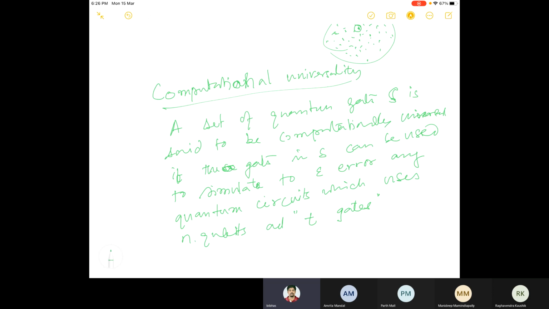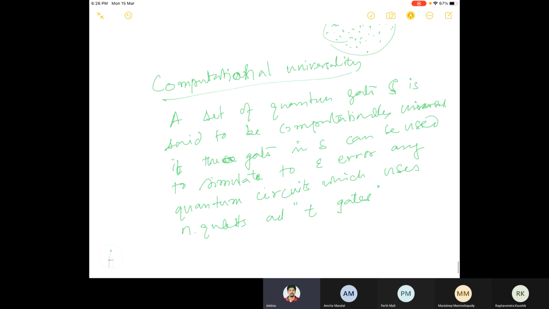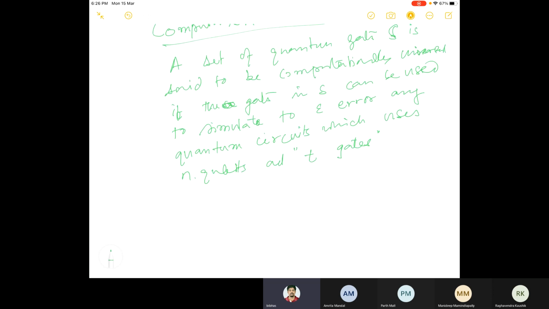How many gates are there in a quantum circuit? That could also be a complexity, a circuit complexity. We'll talk about that maybe later.